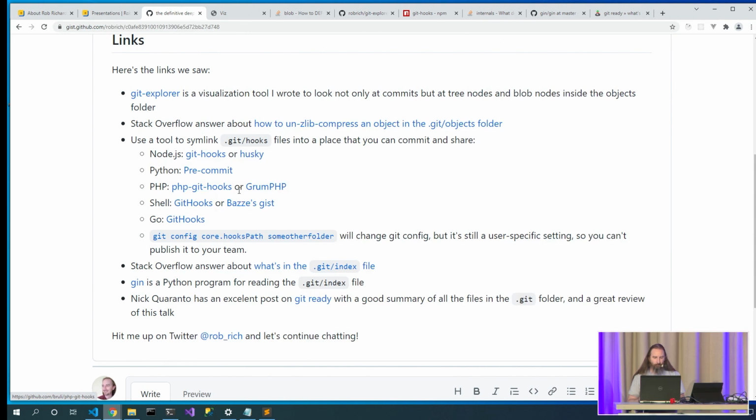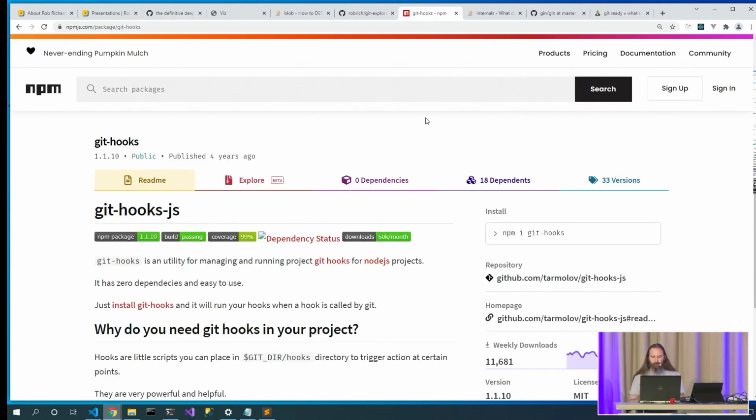PHP Git hooks, or Grum PHP. I think it might be Grump. The icon is a grumpy old man, which I think is just classic. Git hooks, or Baze's gist, is great for shell scripts. There's also a Go Git hooks, as opposed to the shell Git hooks, which are actually different projects. And you can also then just reference some other folder where you want to symlink your things. Each of these packages, once you install it, will symlink the different folder into the .git/hooks folder.